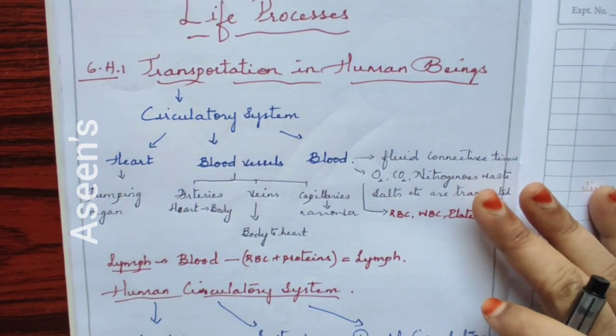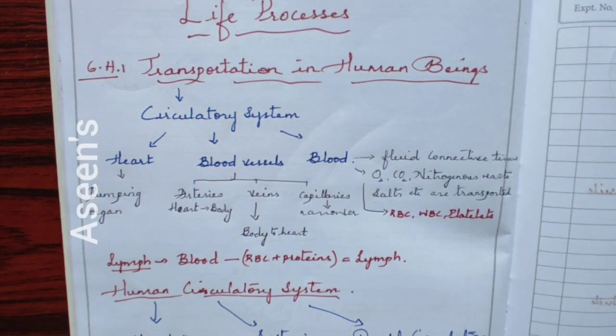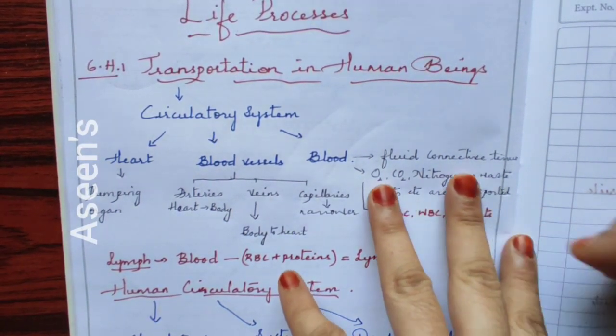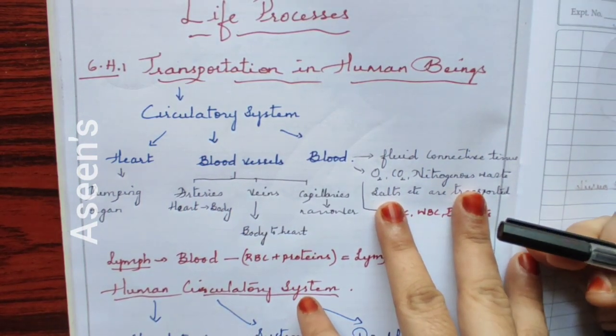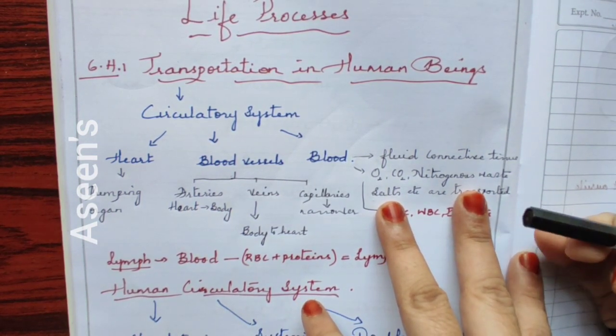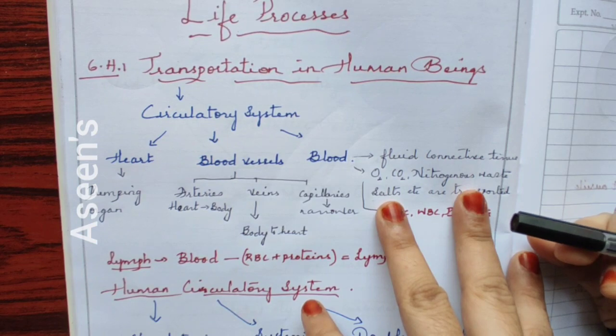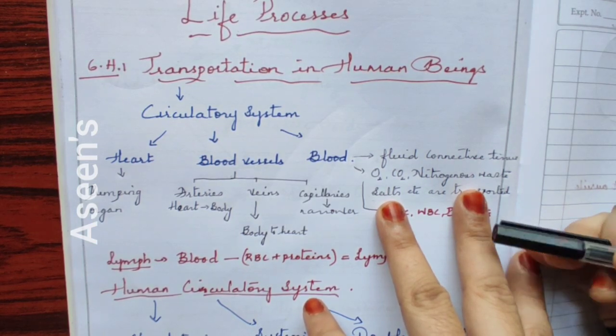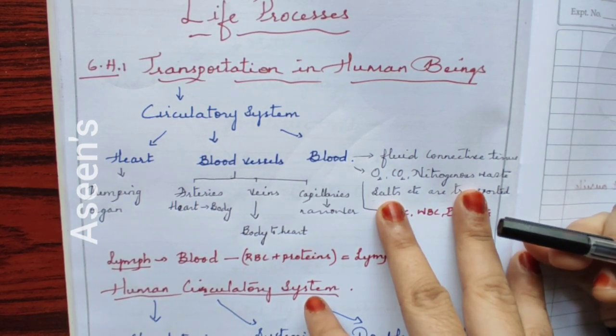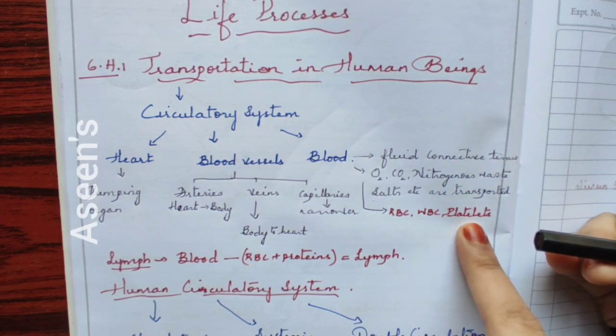Now talking about platelets, see here, platelets are again one important part of your blood. They help in clotting of your blood. That means whenever you get a wound, you will see that it bleeds only for a certain time. It depends upon the size of your wound as well. After a certain time, you will see that the blood starts to clot, and that is because of platelets.